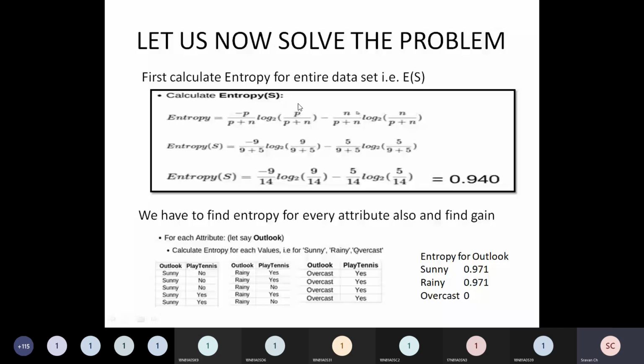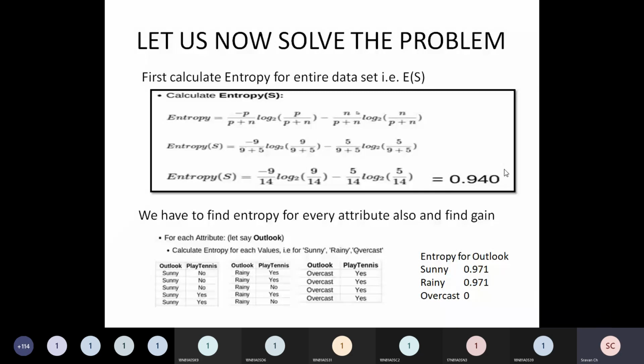So entropy of S is minus 9 by 14 log 9 by 14 minus 5 by 14 log 5 by 14. The value which I got is 0.940. This is called entropy of S. For the entire data set, the entropy is 0.940.